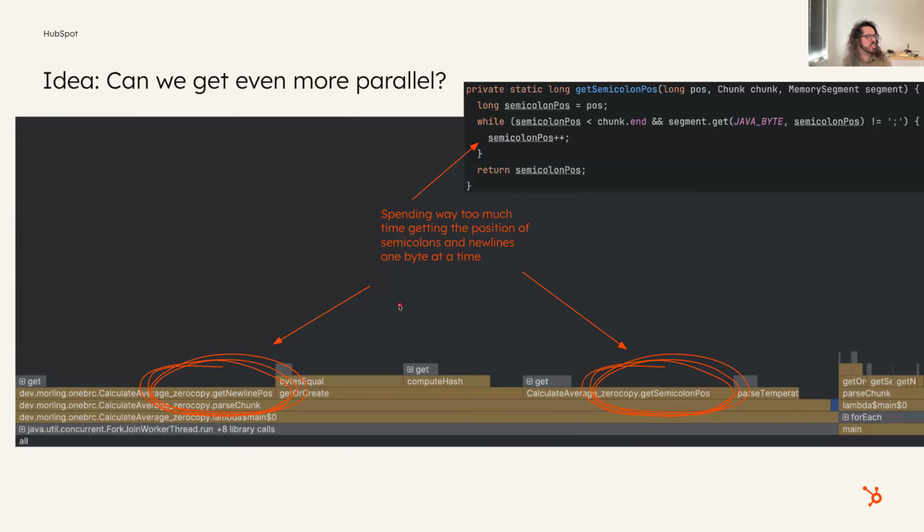So then the question is, can we get even more parallel, right? Now we've optimized the heck out of almost everything, and we're seeing, okay, get new line position and get semicolon position, right? We're spending way too much time getting the position of semicolons and new lines, and we're doing this in a loop one byte at a time.